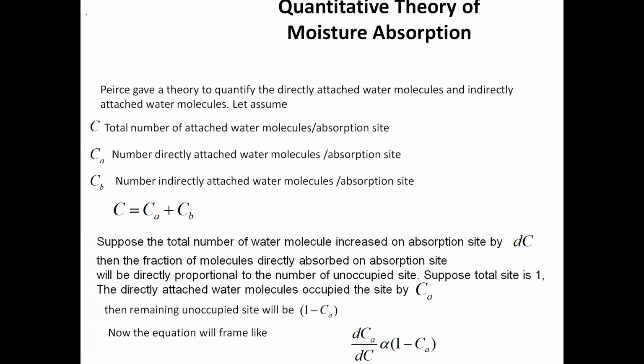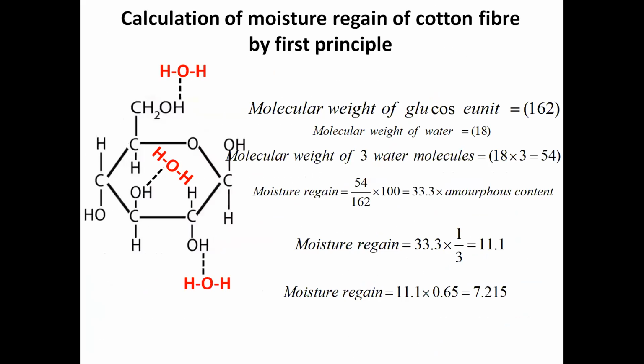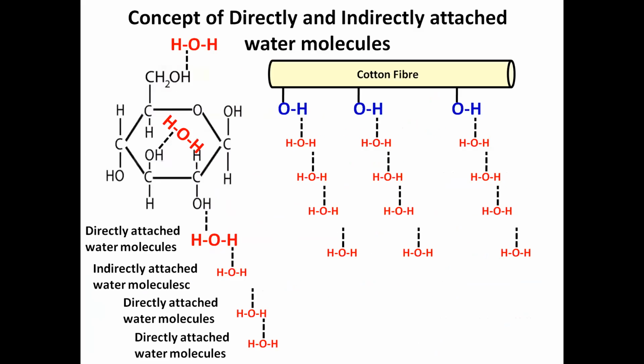Now, this is a theory which is very, very important. This is called the quantitative theory of moisture absorption. Before coming to that concept, I want to express this slide. You know, cotton consists of two glucose units in its repeat unit.